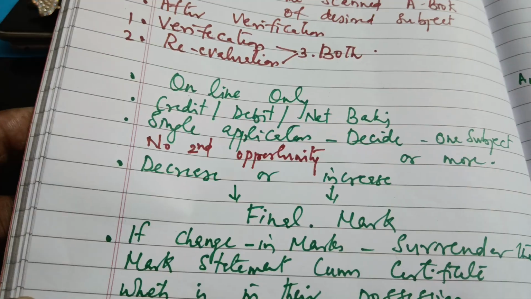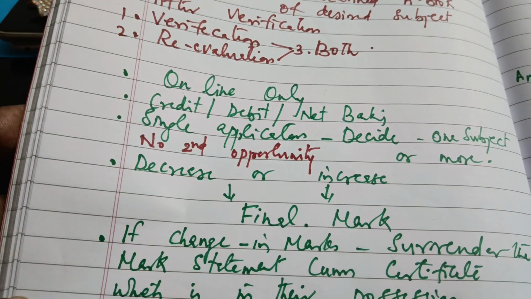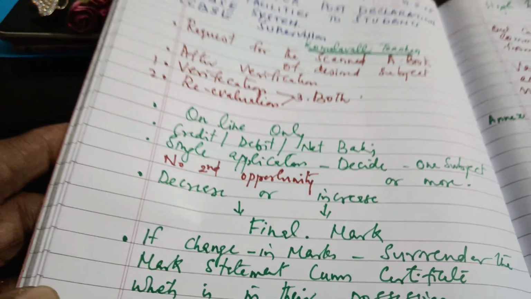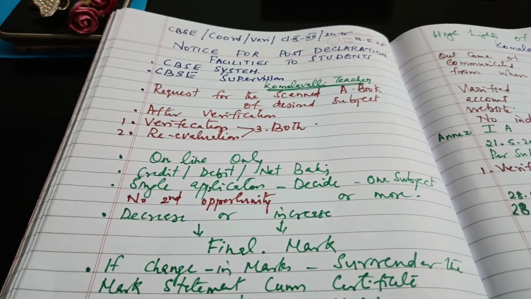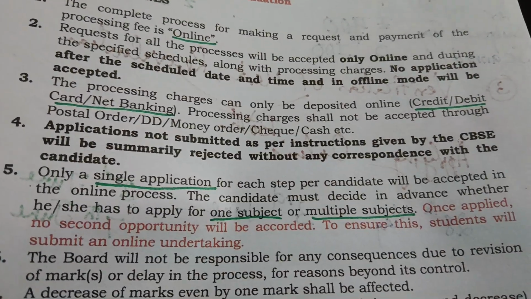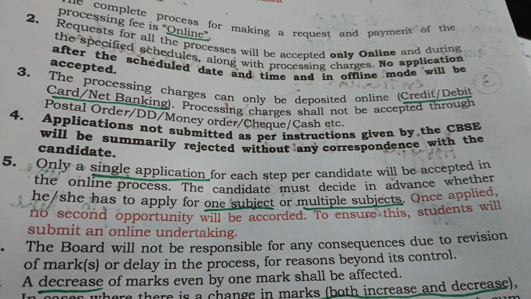The money can be paid by credit card, debit card, or only through net banking. No other mode of payment is allowed. I'll show you that page also. This is that page.